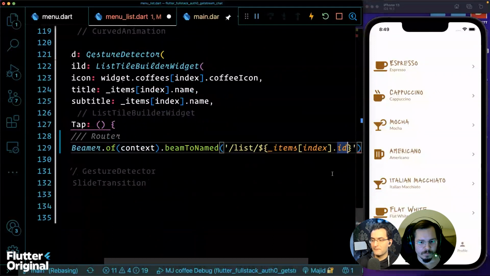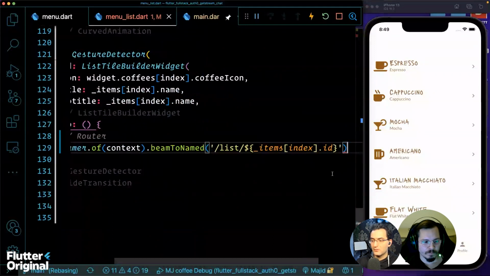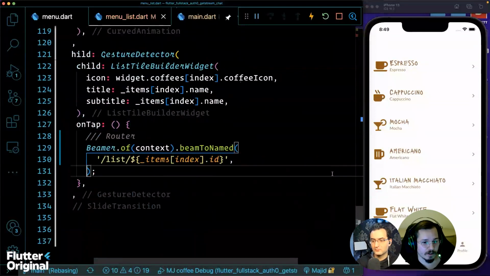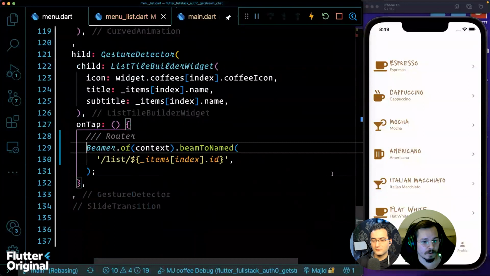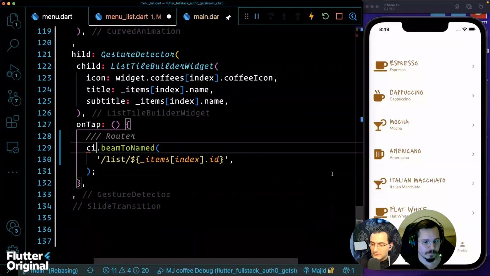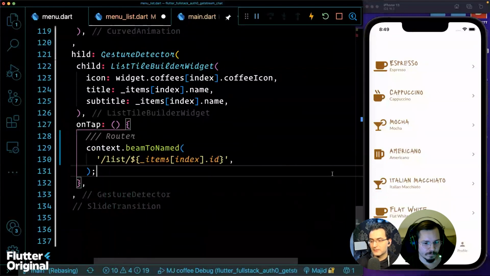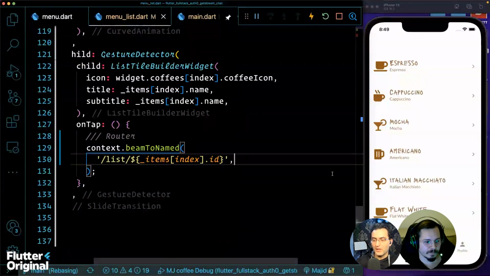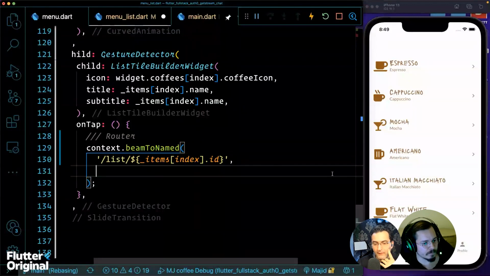Maybe it's good to mention here, we also have context extensions, so we could just write context.beamToNamed. Oh, is it? Okay, so then that means I can just say context dot, that's simpler for sure. Okay, and that's pretty much it, right? Yeah, that's it. What if now in this route, I want to have, for web for example, a query param?